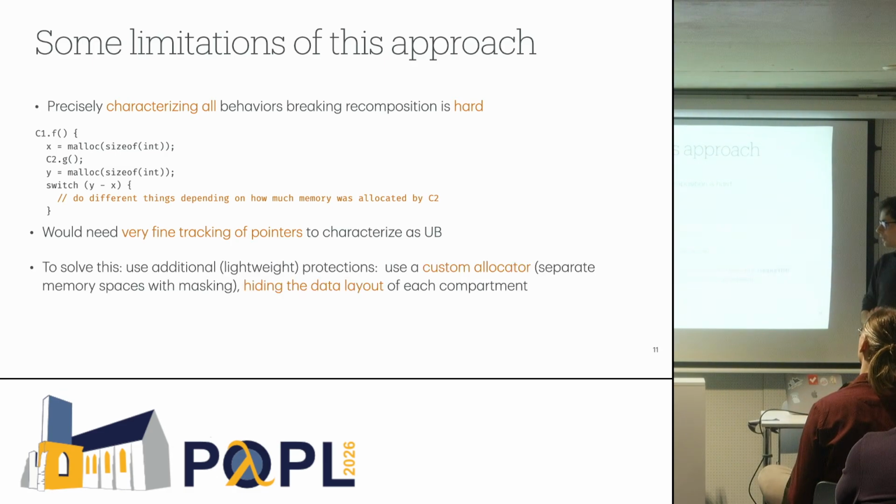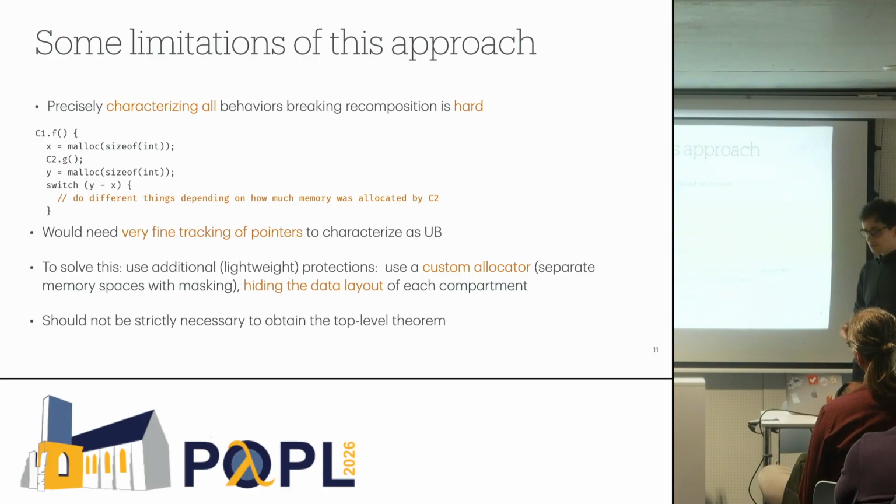Instead, we use additional lightweight protections in our concrete implementation of the protection mechanism by using a custom allocator that separates memory spaces to hide the data layout of each compartment. That's not strictly necessary to obtain the top-level theorem, we think, but that makes the proof work much better.